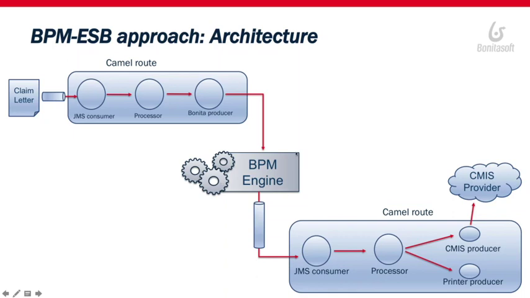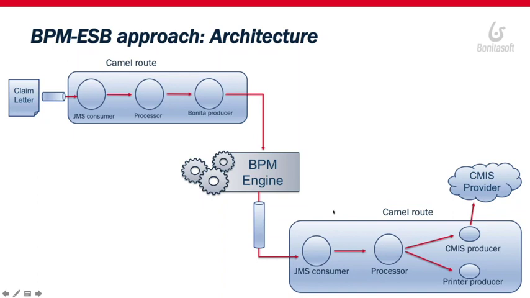Then in the BPM engine, we will have the process running. All the different actors of that process will perform their tasks. And at the end, the process will push through a JMS connector that I wrote for the webinar, and I made available on the community, the information related to the claims to a JMS queue.